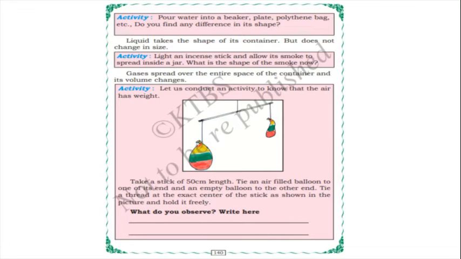Take a stick of 50 centimeter length and tie an air filled balloon to one of its ends and one empty balloon to the other end. Tie the thread at the exact center of the stick as shown in the picture, and hold it freely. What do you observe? Air has mass, meaning air has weight, because the balloon which has air will come down, isn't it? The balloon which doesn't have air will go up. So air has mass or weight.